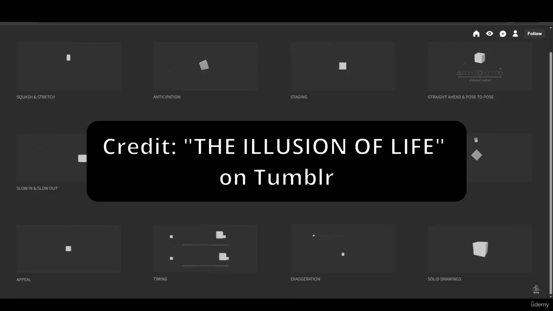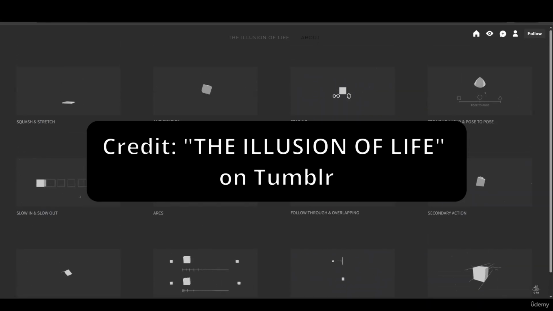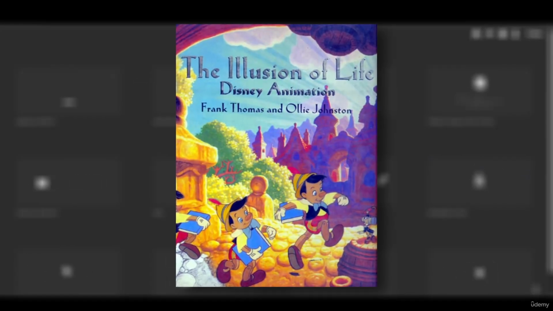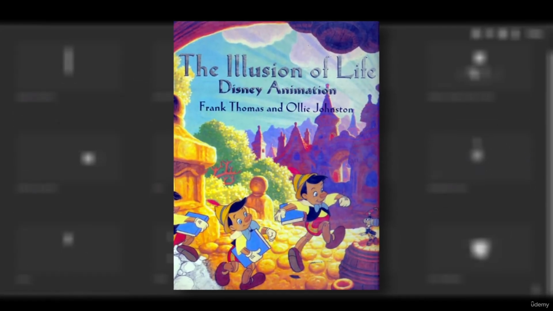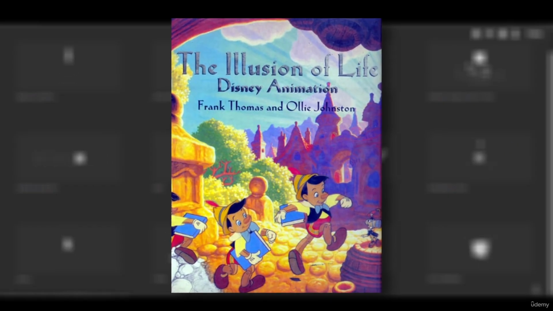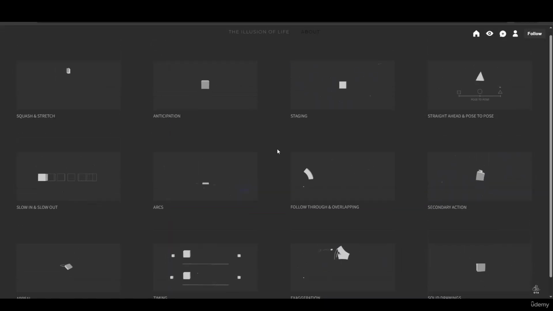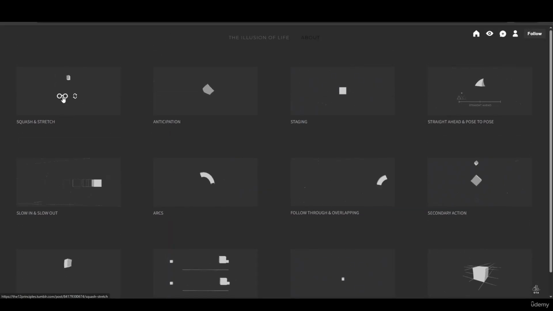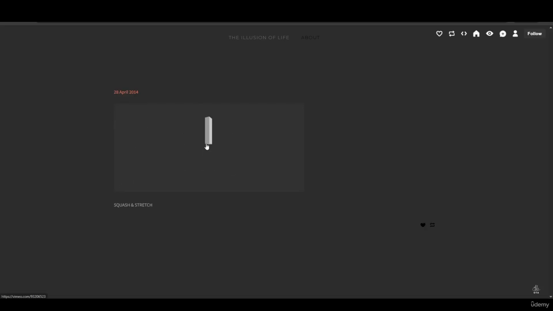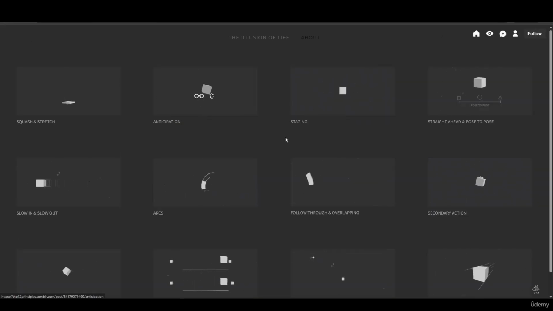Now, before we jump into actually animating in Blender, I want to tell you about the 12 golden principles of animation, which were developed by Disney animators, and they are still something that we use even till this day. And I think we're going to use it till the end of the days in terms of animation, because back then in the Disney era, they were experimenting with different movements, different styles, but they determined that these 12 principles of animation, when applied, create a very, very cool animation and a very, very good illusion of life.